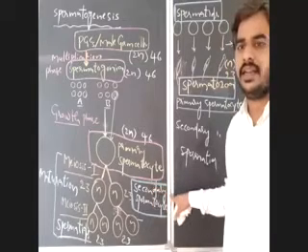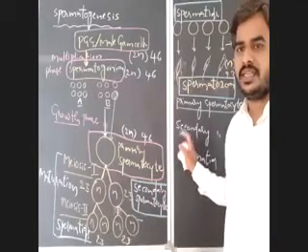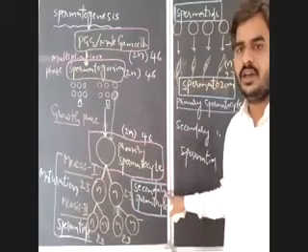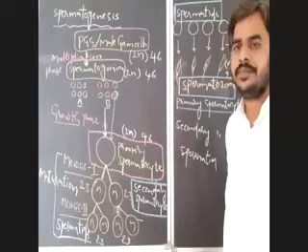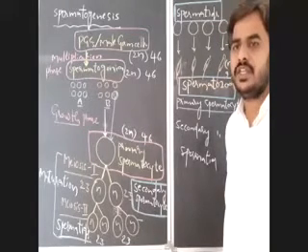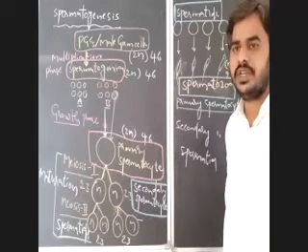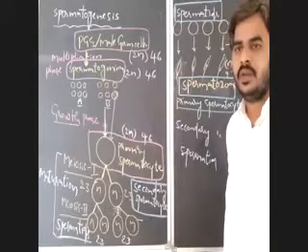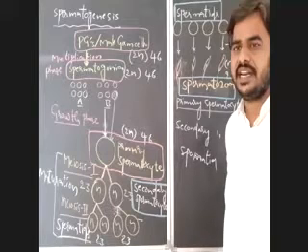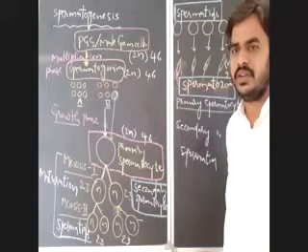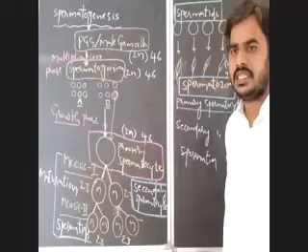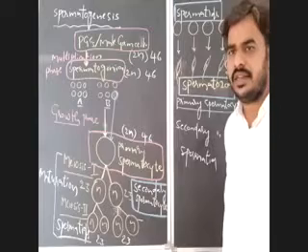Formation of secondary spermatocytes. What is the result of first maturation division here? And they may ask, what is the result of second maturation division in the spermatogenesis? Maturation divisions are nothing but meiotic divisions, that you have to remember. What is the result of second maturation division here? Formation of spermatids.